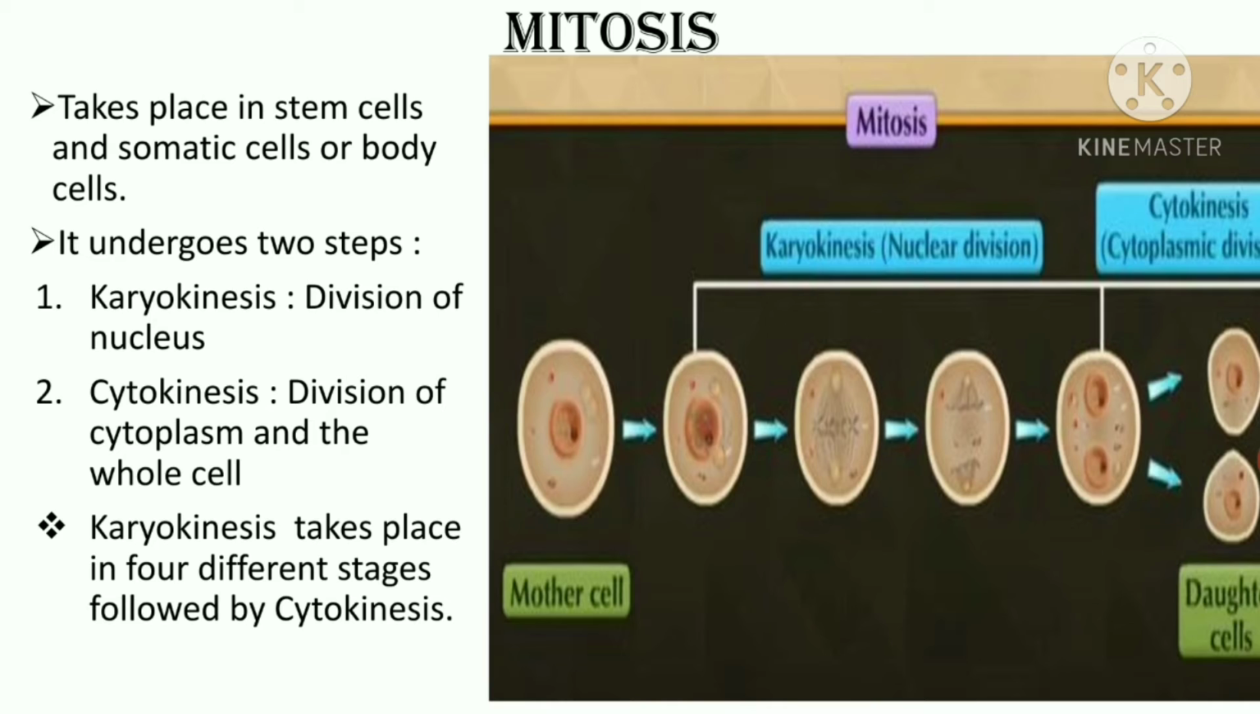The first step is karyokinesis, that is division of nucleus, and the second step is cytokinesis, that is the cytoplasmic division. Division of nucleus, that is karyokinesis, is completed in 4 steps, that is prophase, metaphase, anaphase and telophase. Let us learn about them one by one.